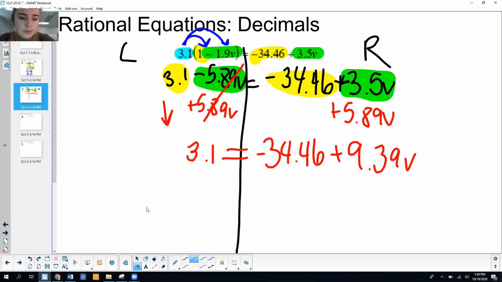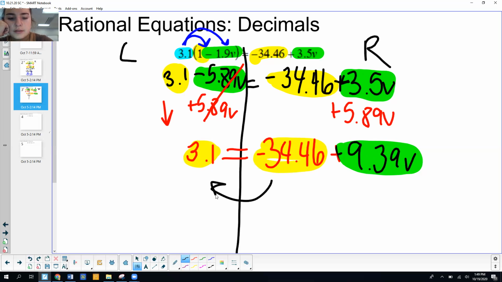All right. Now that we are here, I'm going to go ahead and highlight my constants one more time. I'm going to highlight my variable terms. So I've moved all of my variable terms over to the right side of the equal sign. So I want to get all of my constants to the other side. So I'm going to go ahead and move the constant over to the other side. So I'm going to move negative 34.46 over to the left because I want to get that away from the variable term. So I'm going to add 34.46